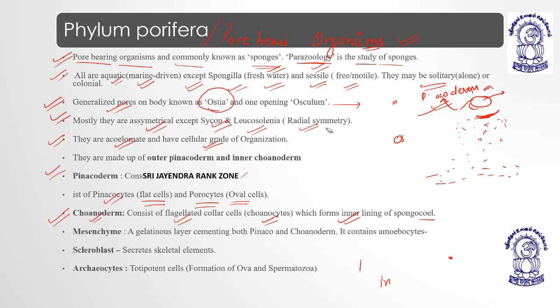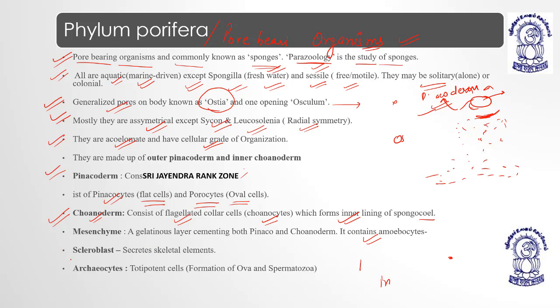Okay, pinacoderm you can just compare to the ectoderm, and coinoderm you can just compare to the endoderm. So these mesenchymal cells have amoebocytic cells or amoebocytes, right? Most importantly, amoebocytes are further classified into many categories. I'll tell you each and every one and the function of them as well.